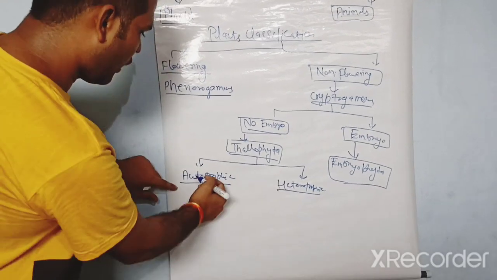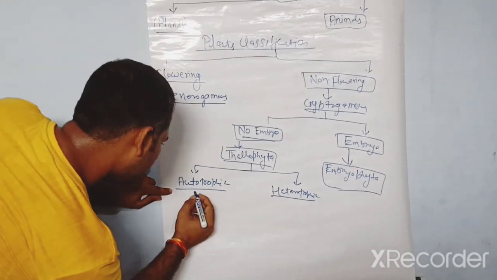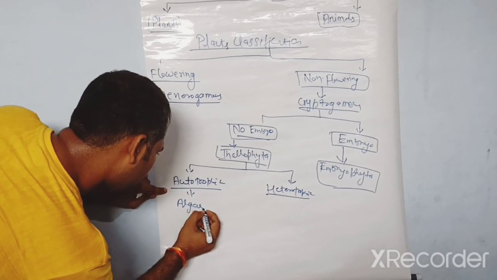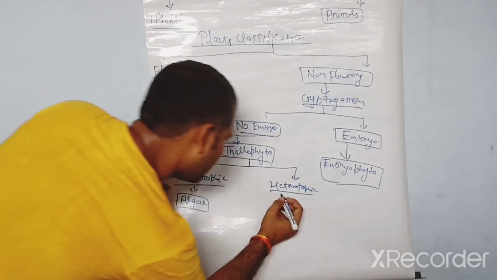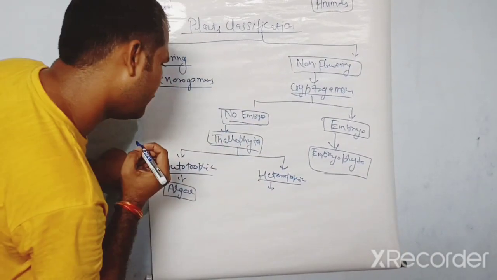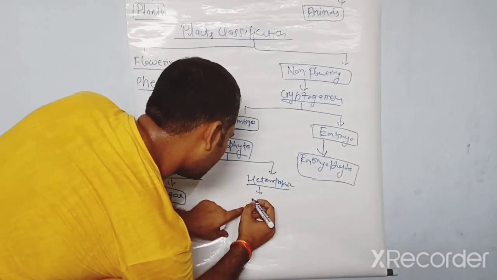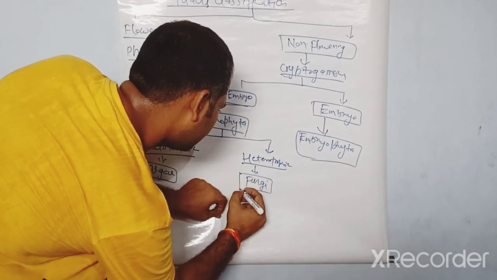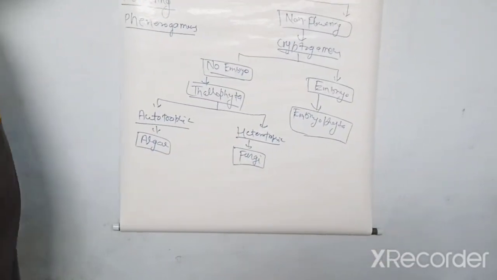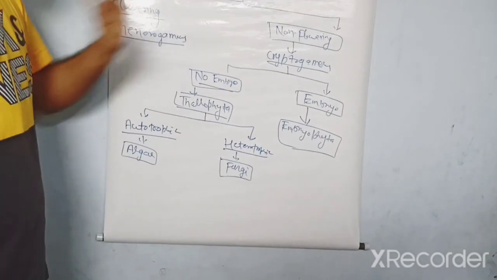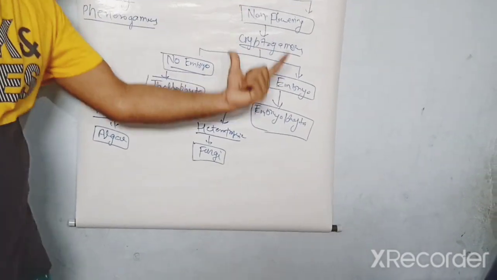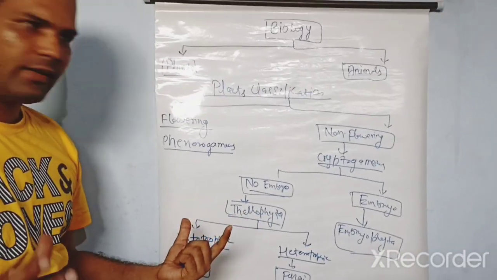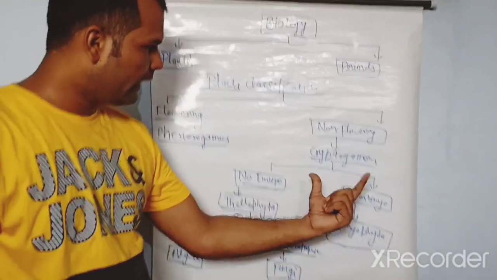An example of autotrophic is algae, and heterotrophic is fungi. We discussed plant classification: phanerogamous and cryptogamous, and cryptogamous is divided into no embryo and embryo.